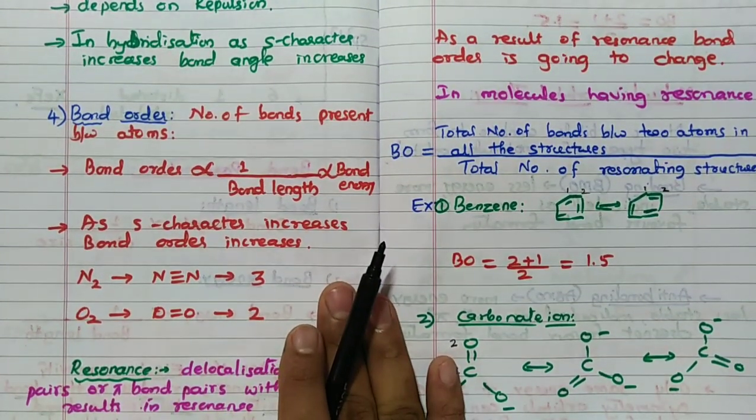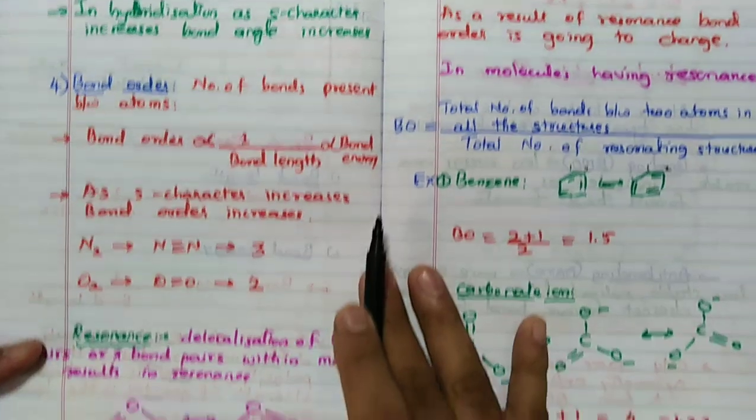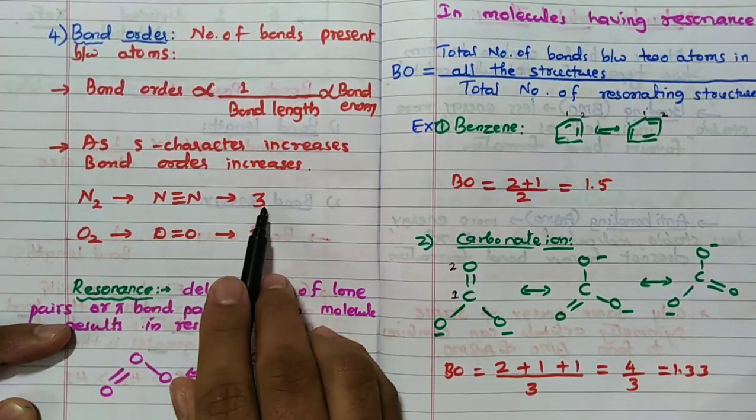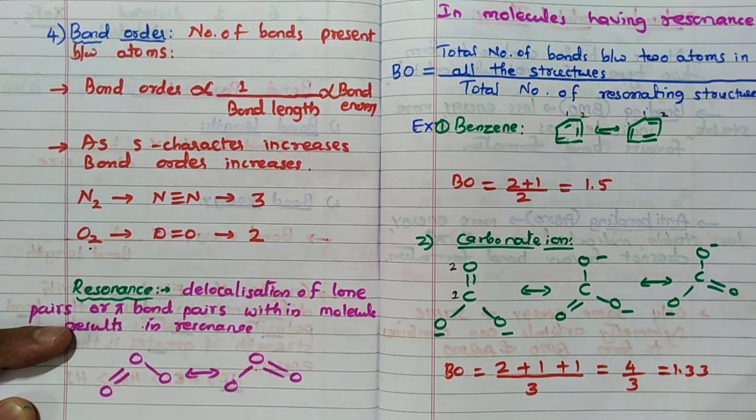Then bond order, very important. Bond order is nothing but the number of bonds present between atoms. For example, N2, N triple bond N, bond order 3. O2, O double bond O, bond order 2, like that. Bond order may be a fraction also, that I will tell you in the next video.